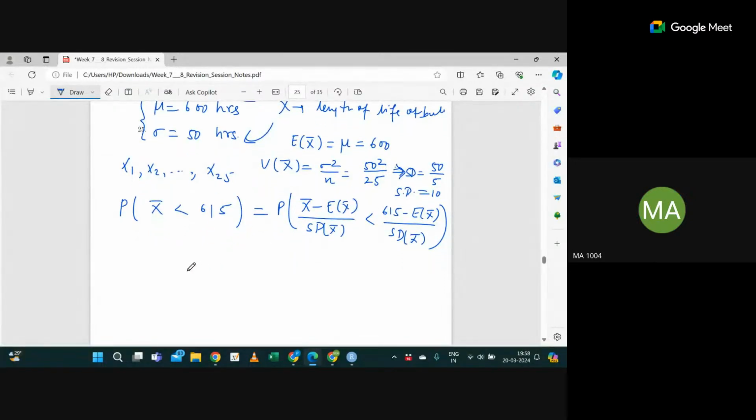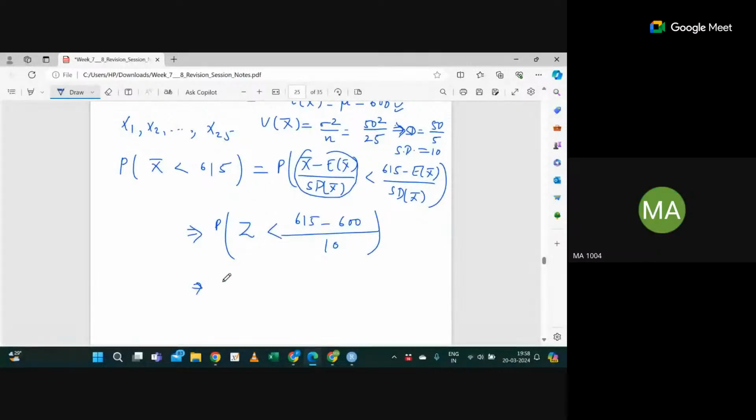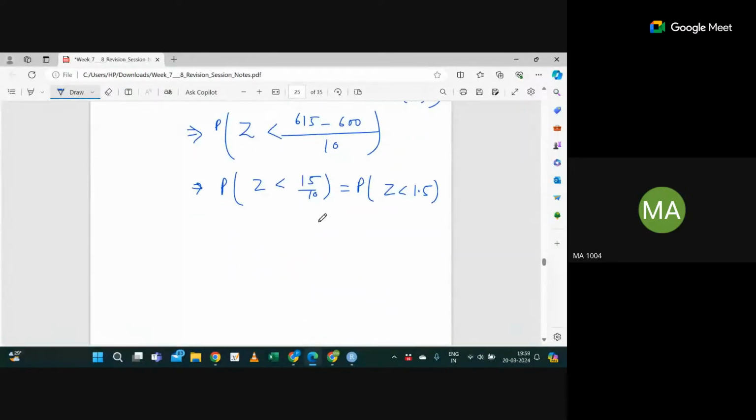So this probability is nothing but now it will be Z, because I can simply convert it to standard normal. This is probability Z less than 615 minus the expectation of x bar, 600, divided by 10. So it will be probability Z less than 15 divided by 10, which is probability Z less than 1.5, same as Fz of 1.5.